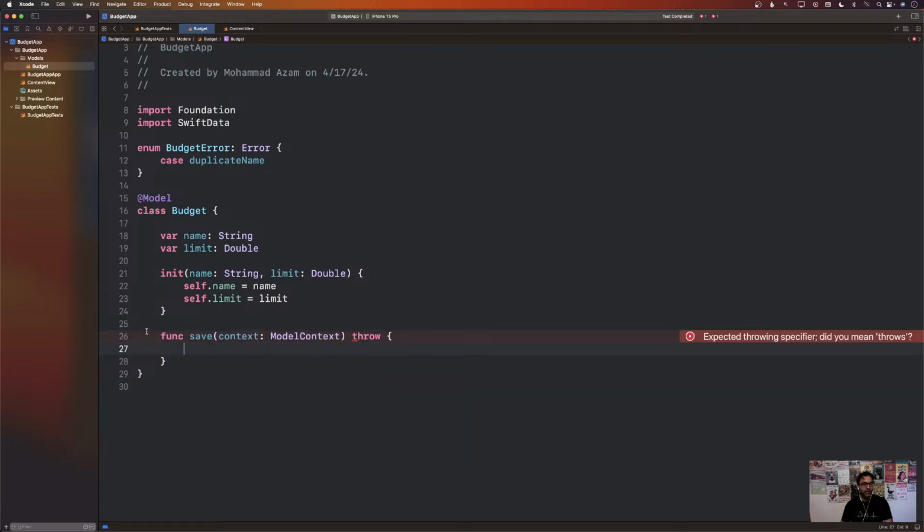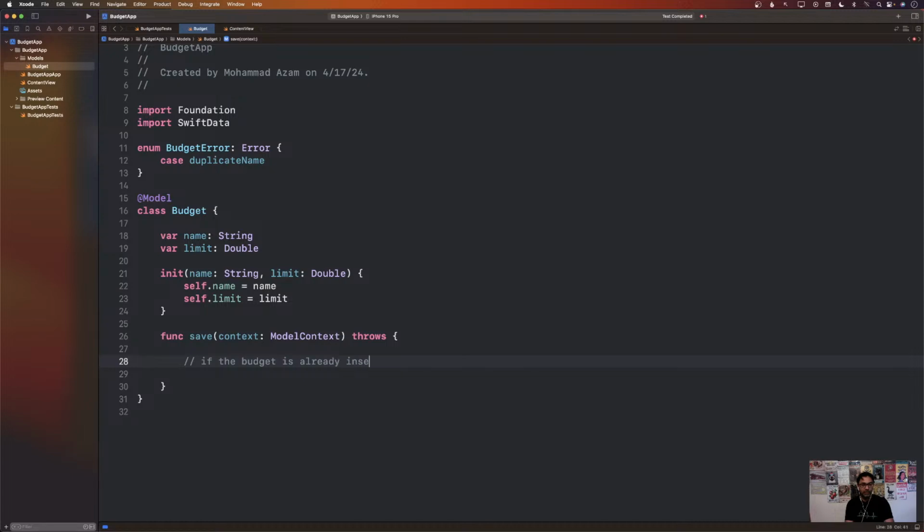So what I'm doing is I'm creating a custom function inside my budget where you have to pass in the model context, because with the model context, you will be able to save it. And over here, we can say that if the budget is already inserted, already present, then throw error. Else, insert budget.